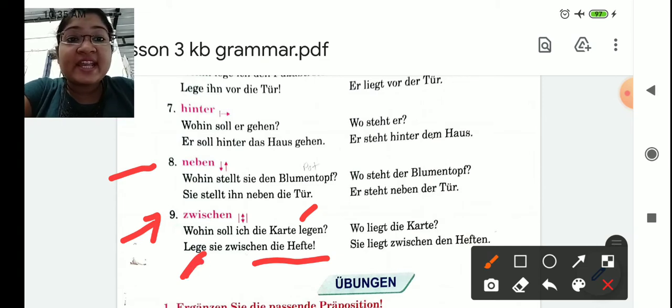Now here, lege sie, this is the imperative. You are giving an order to someone to keep it in between the notebooks. So a doer is involved here.